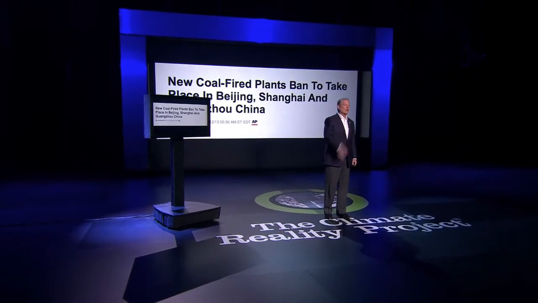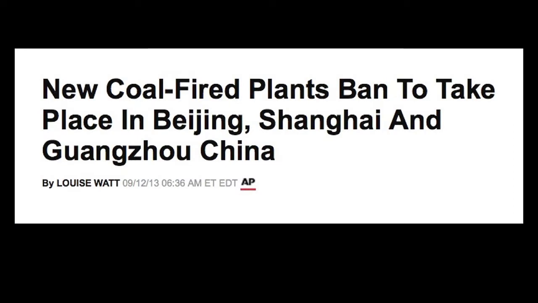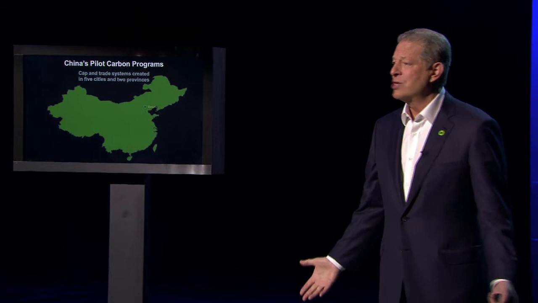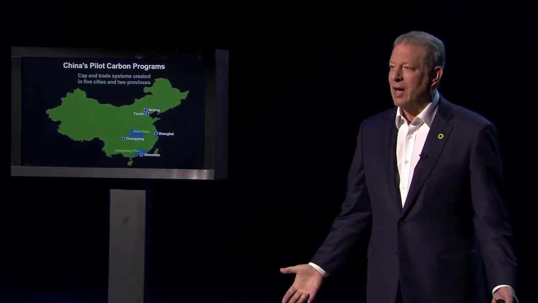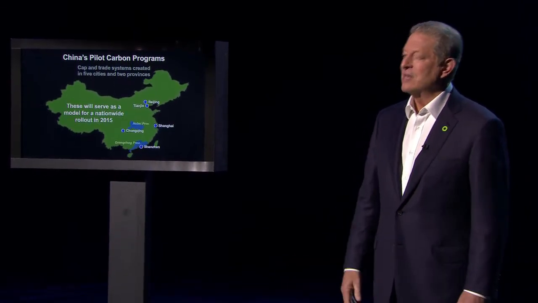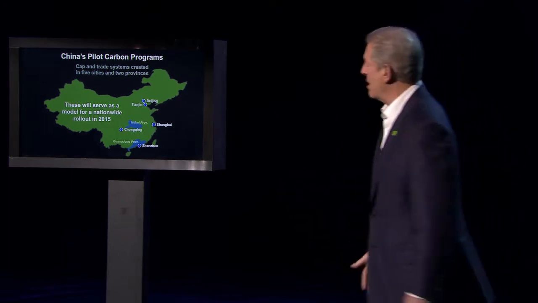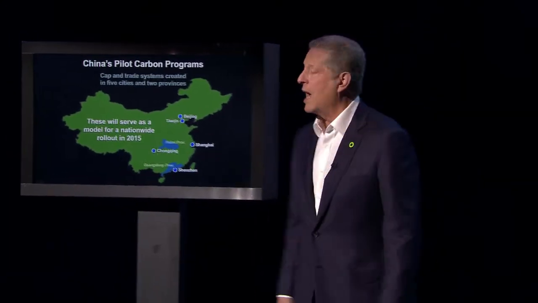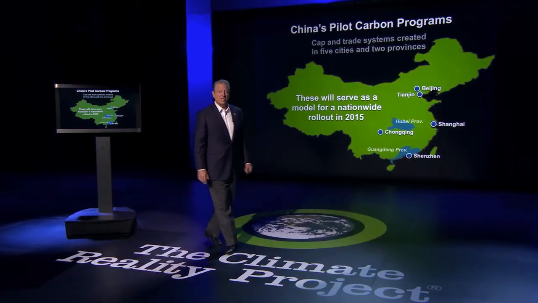This is one of the reasons why last month China announced that they're going to ban any new coal-fired plants in Beijing, Shanghai, and Guangzhou. China has also launched a pilot cap and trade program in 5 cities and 2 provinces, and they've announced that these pilots will serve as the model for a nationwide rollout within the next 2 years.